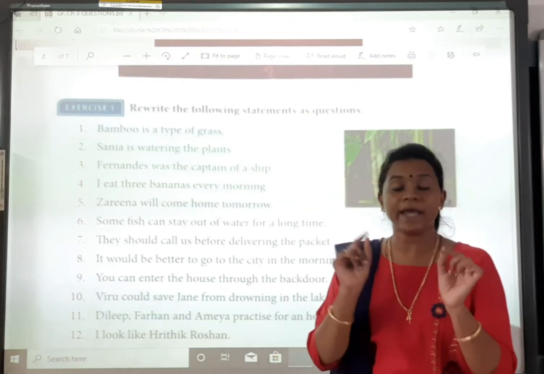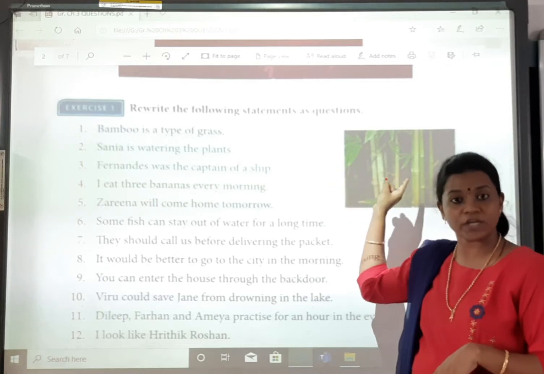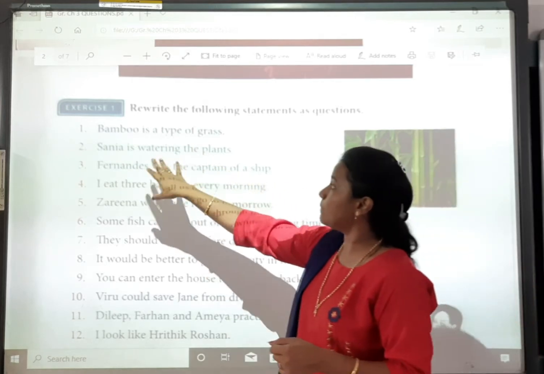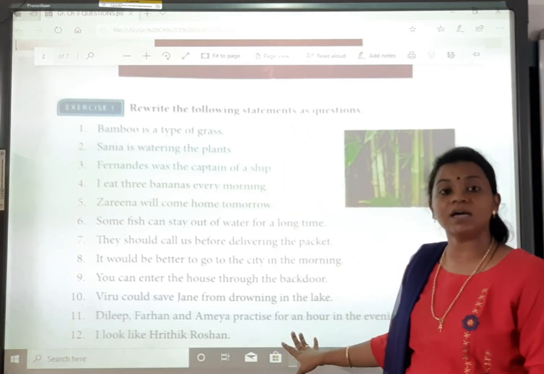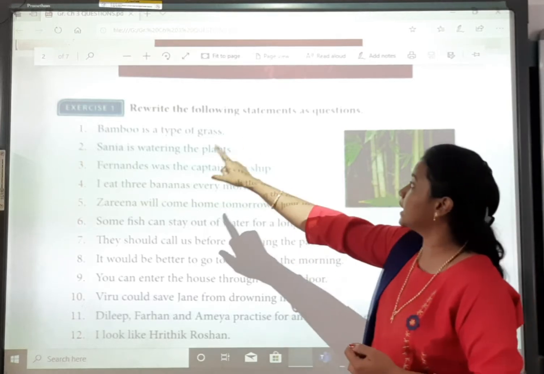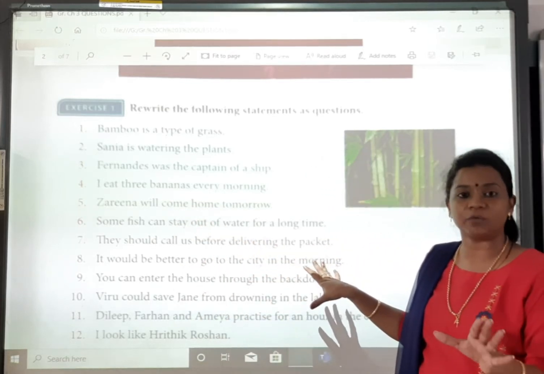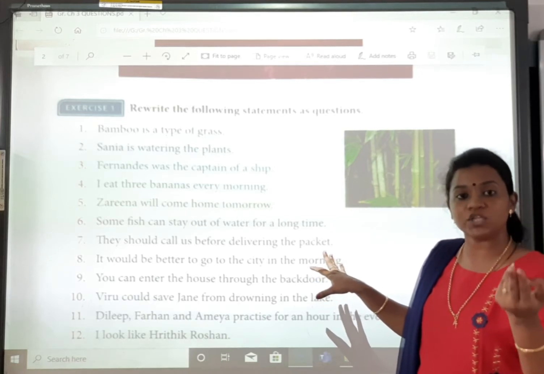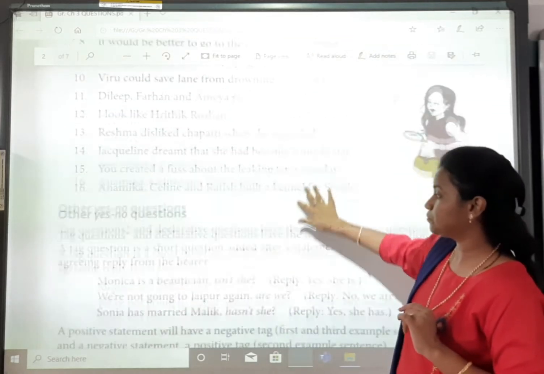Now here is your exercise number 1, that is, rewrite the following statements as questions. Now I am making you understand here and then I will continue with the answers also. Bamboo is a type of grass. So now here all these are the answers of the questions which we have to make. ये exercise है, rewrite the following statements as questions. That is the thing. Okay.